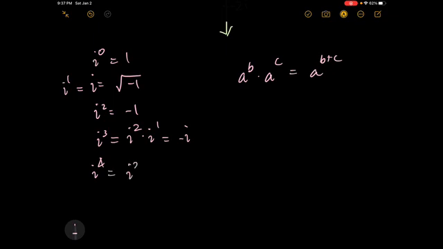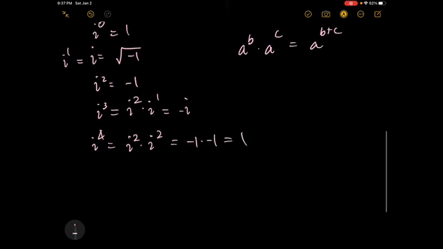Well, i to the fourth is i squared times i squared, and that's just negative 1 times negative 1, and that's equal to 1. And what you're going to notice is that this pattern just keeps continuing. i to the fifth is just i to the fourth times i. Well, that's just i, because it's 1 times i. And then this pattern just keeps on going.